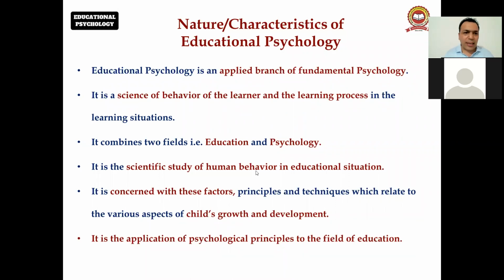Next, what are the nature or characteristics? It is a science of behavior of the learner, the learning process in the learning situation, right? It combines two fields, education and psychology, right? Next, it is the scientific study of human behavior in educational situations. It is concerned with the factors, principles, and techniques which relate to various aspects of a child's growth and development. It is the application of psychological principles to the field of education. Yes, this is important.